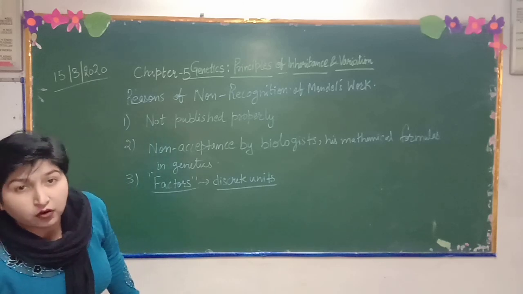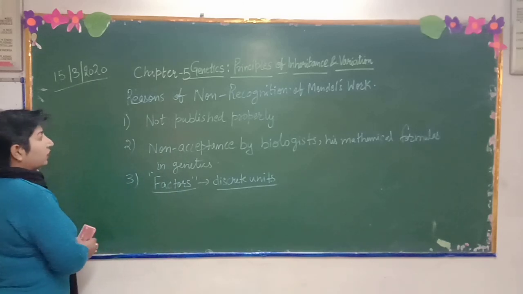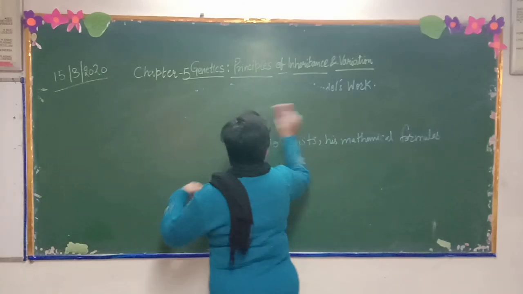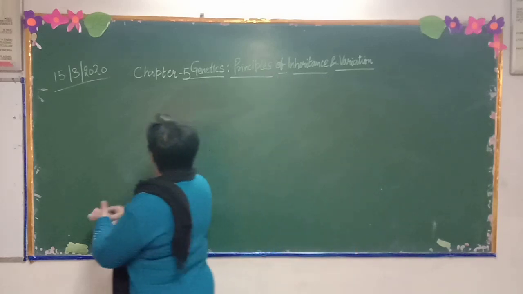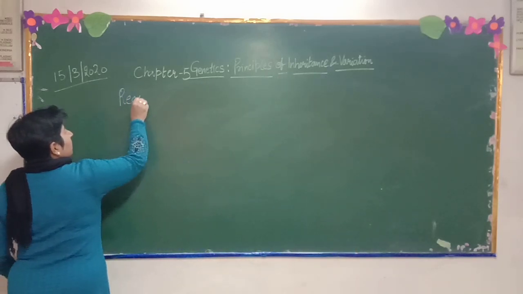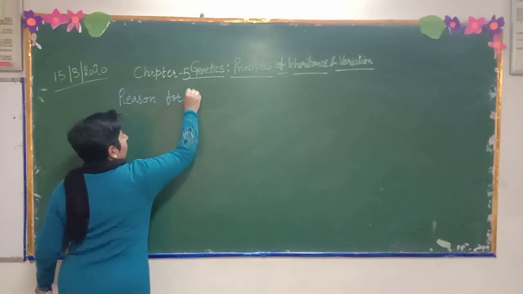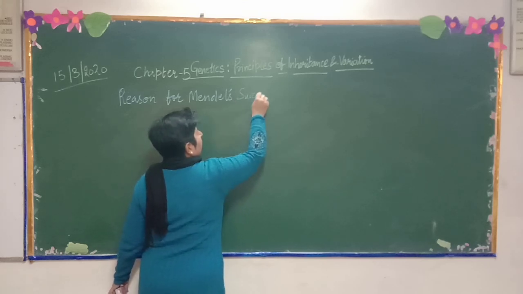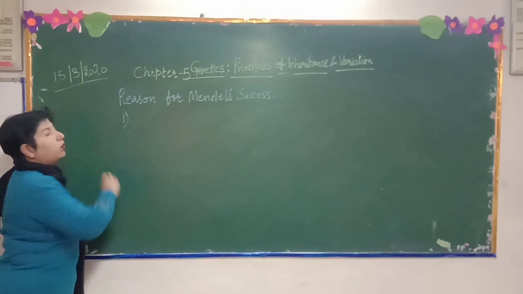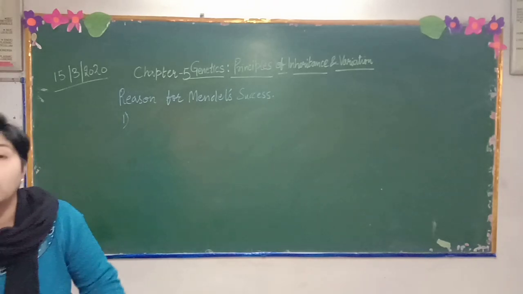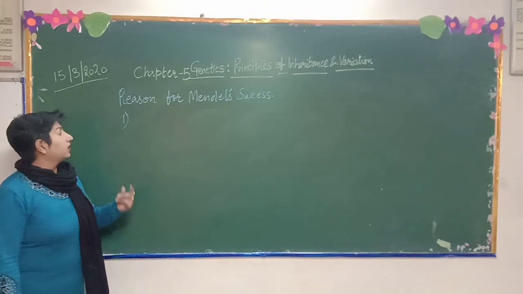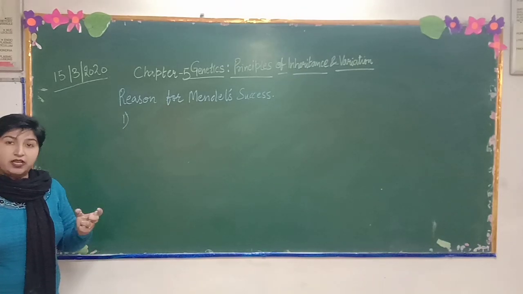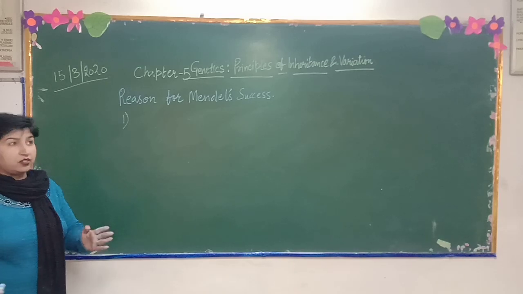Now, the reasons for Mendel's success. What were the reasons for Mendel's success? This we will learn. Number 1, selection of contrasting traits. Actually, he used pea plant because pea plant has 7 contrasting characters.